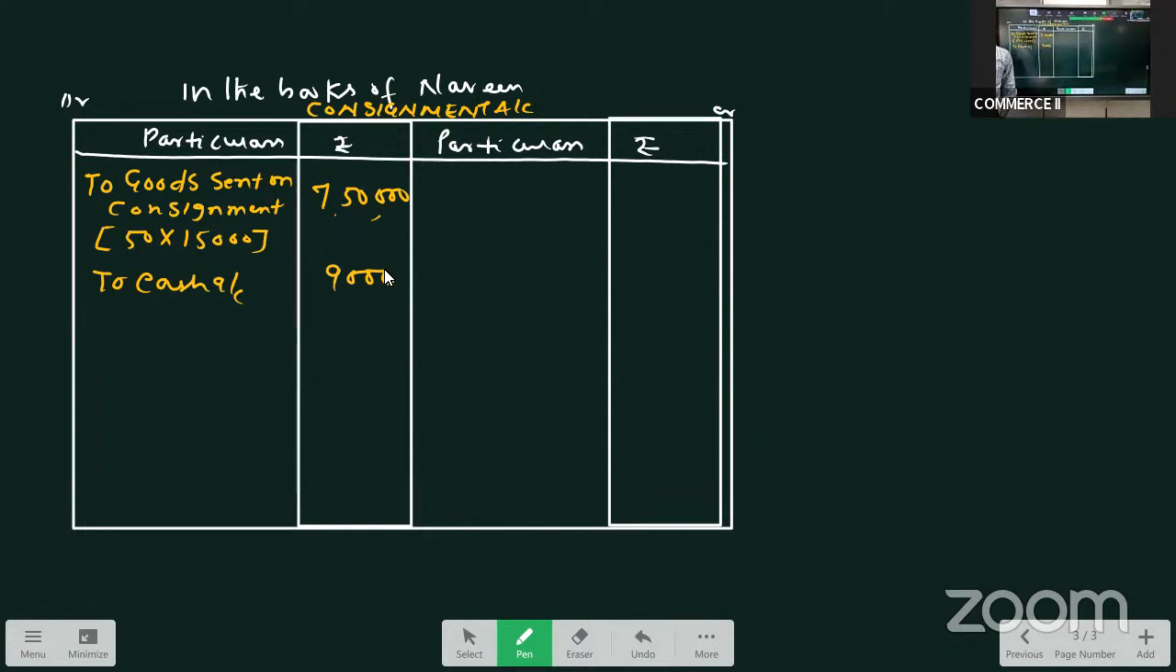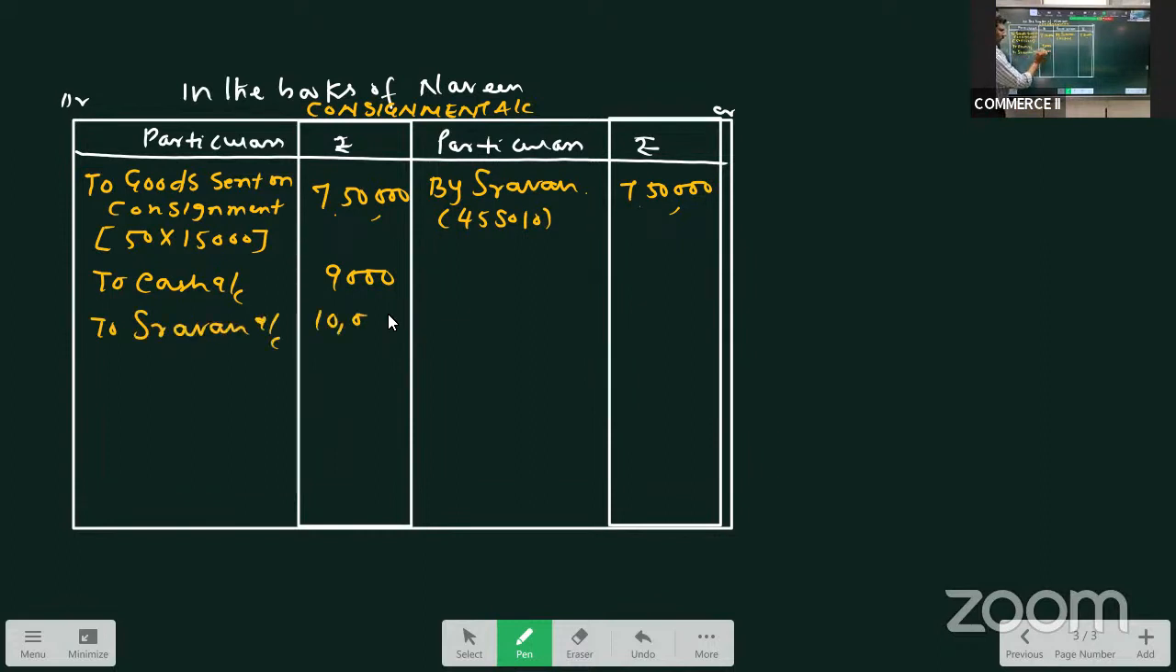Okay. Then consignee also incurred expenses. Consignee sold 45 TVs. Who is the consignee? Shravan is the consignee. He sold how many TVs? 45 TVs sold. At what price? The gross sale value is given as 7,50,000. Per TV price is not given, gross sales is given. Then he also incurred expenses of 10,000.